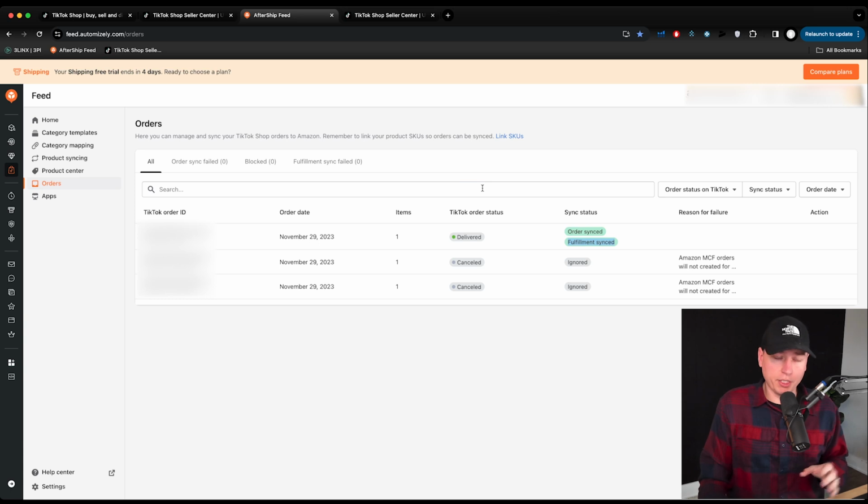Now, when you go to this page yourself, if you're following along, it's most likely going to have you connect your Amazon account right away. Now, it automated this for me. I clicked a few buttons, logged into Seller Central, and feed.com here went ahead and just got my Amazon account, everything like that.